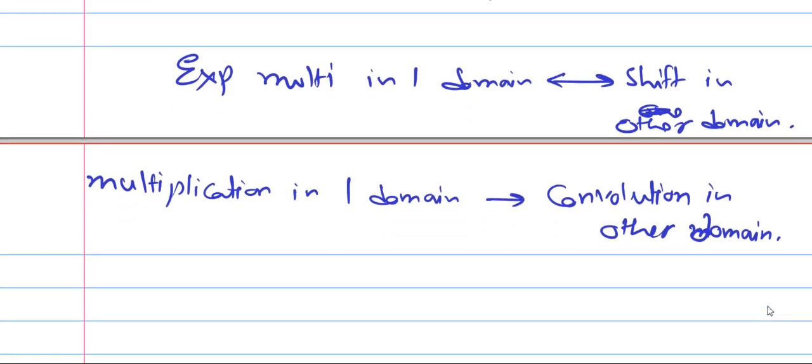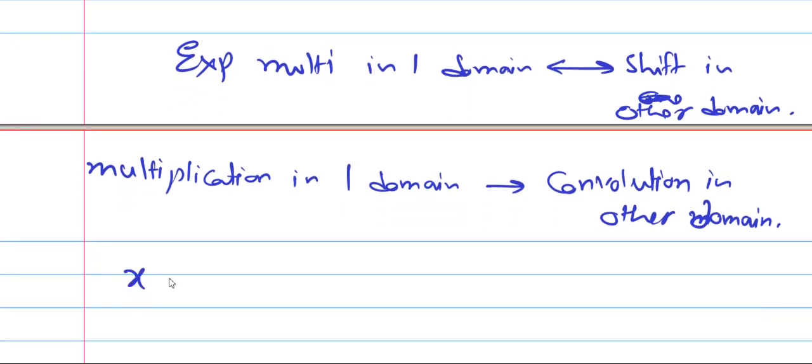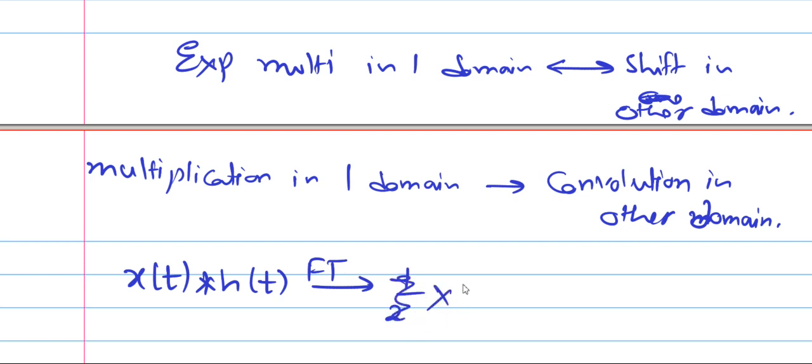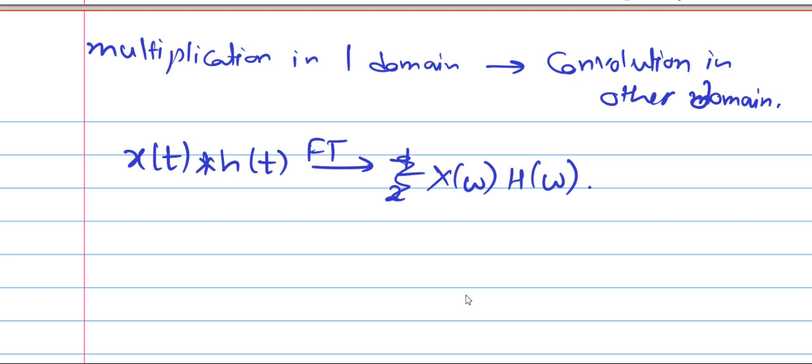Based on this, if I have a signal like x of t getting convolved with h of t, then it has Fourier transform X of omega into H of omega. So convolution becomes multiplication. Now I am doing the multiplication: let's say x of t into another signal, let us say p of t.